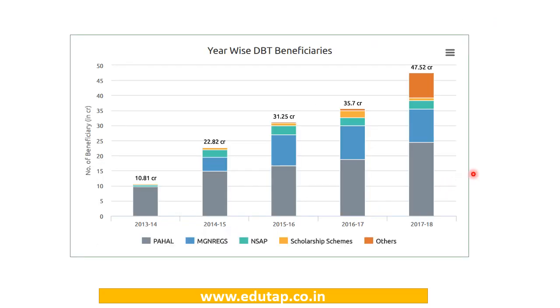Now if we look at this chart, we will see that the year-wise beneficiaries under direct benefit transfer are gradually increasing. So there is a huge increase starting from 2013-14 to 2017-18. So this signifies the push the government is giving to direct benefit transfer.